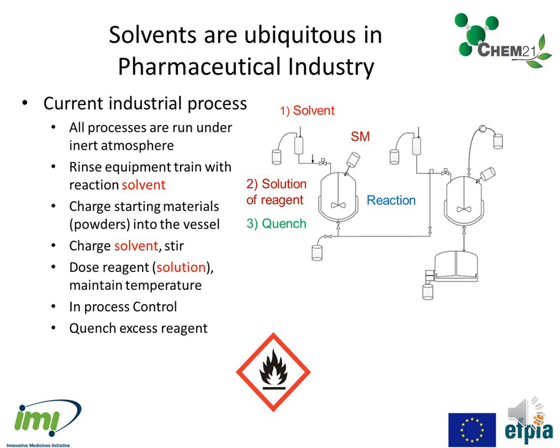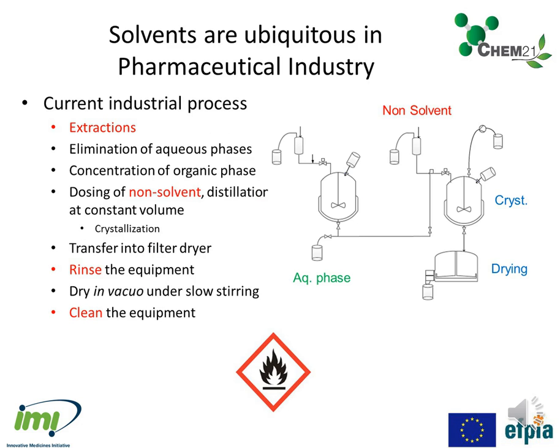The reagent is dosed in solution at constant temperature. An in-process control is made to check the completion of the reaction. The excess reagent is quenched, generally with an aqueous solution. The extractions are carried out using additional solvent and the aqueous phase is discarded. The organic phase is transferred into the second reactor.